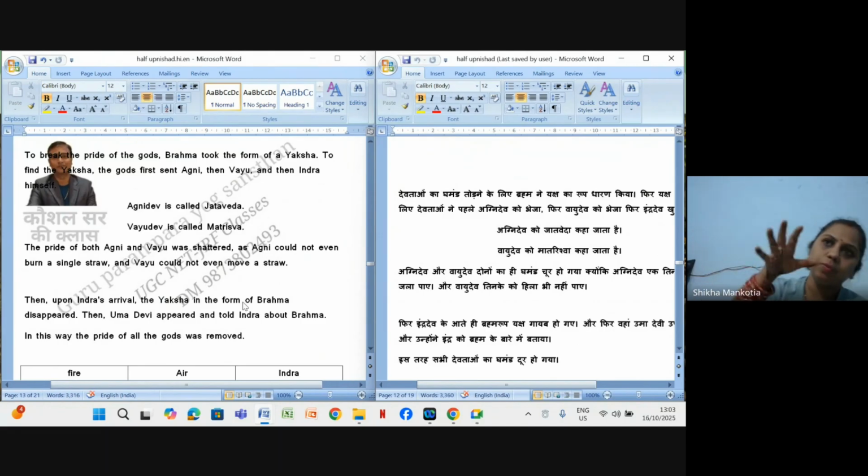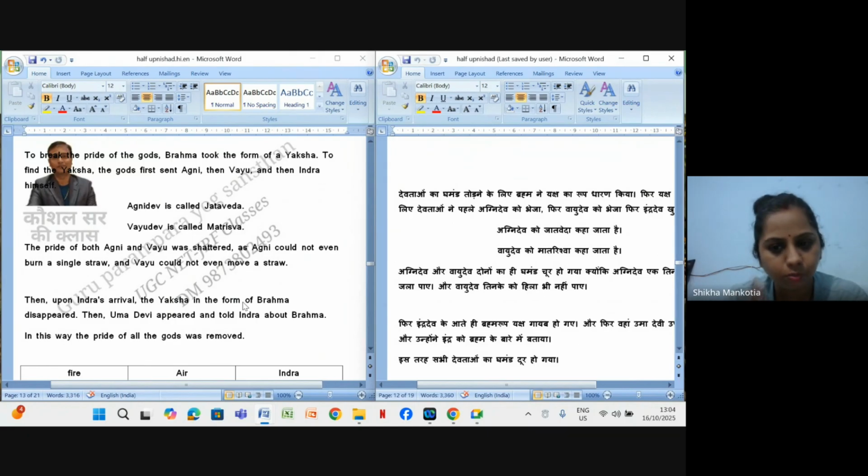The yaksh put a bundle of straws in front of Agnidev and told him, please burn a single straw of this bundle. Agnidev failed to do that, and his total pride was shattered. And Vayudev was told, if you have that much power of air, please show me by moving a single straw of this bundle. He couldn't do that, and his pride was shattered like Agnidev's.